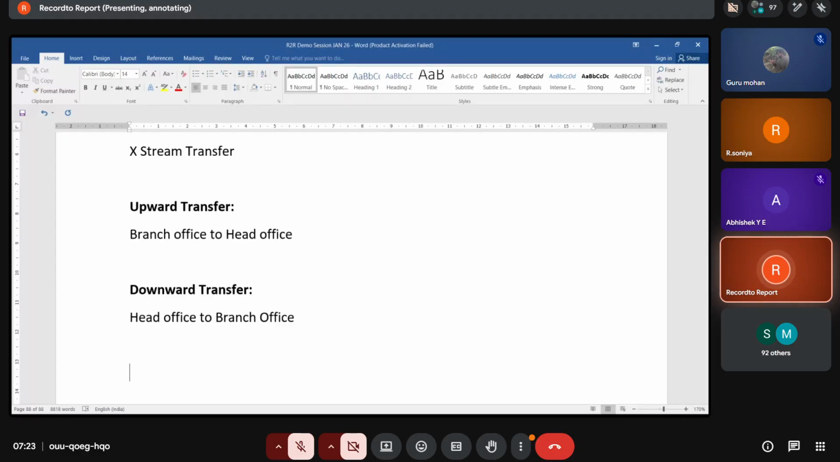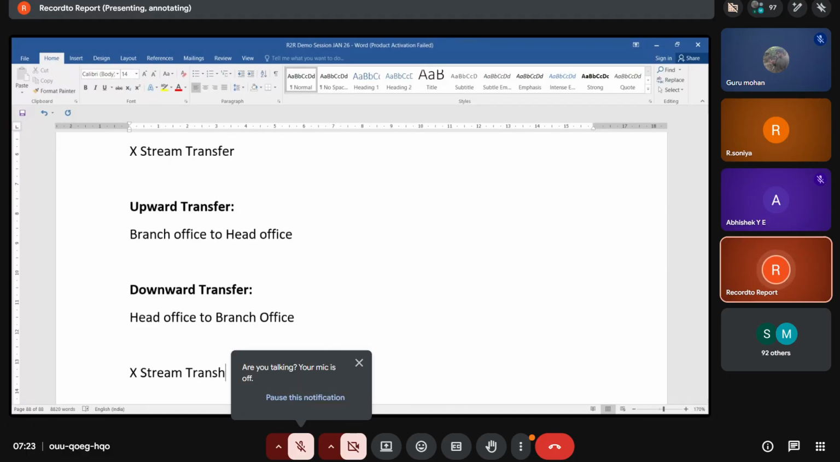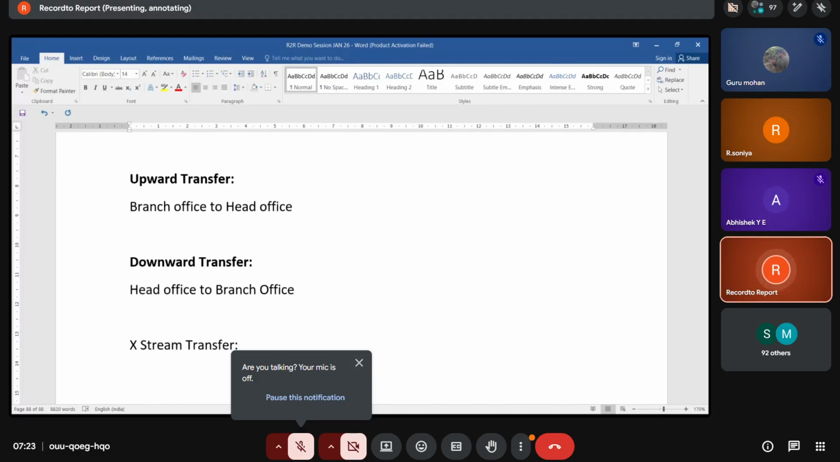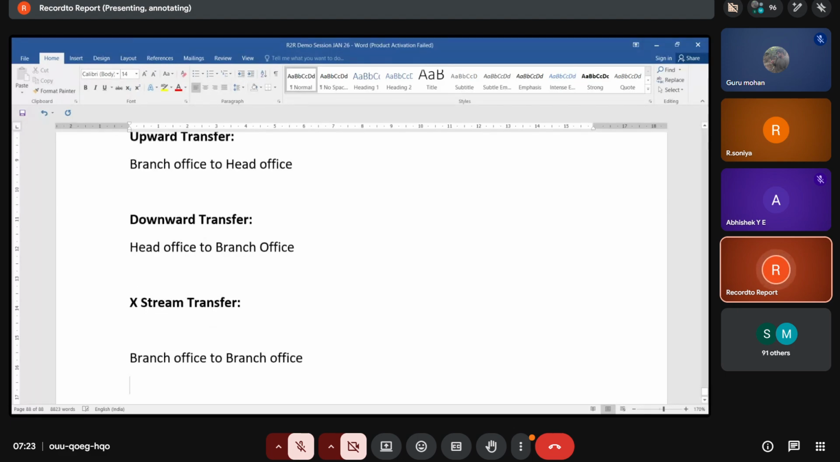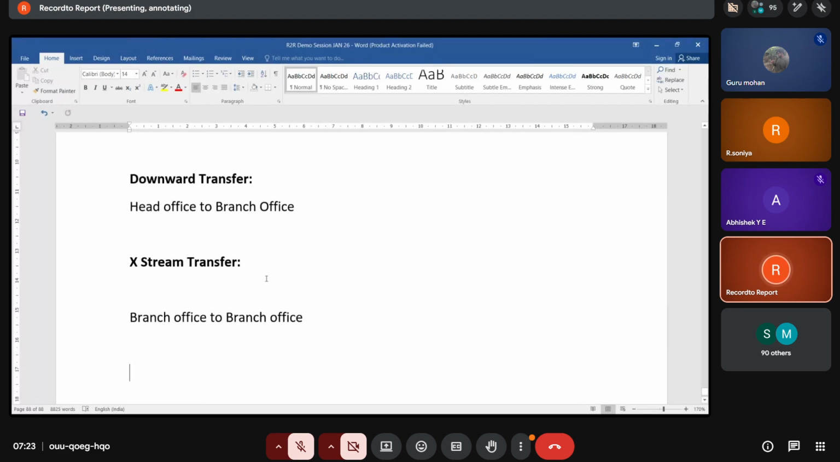So extreme transfer. What is the meaning of extreme transfer? If the asset is moved from branch office to branch office. Understand? So there are 3 types of transfers. What are the nature of transactions we need to record if an asset is moved from one location to another location? That is in the next topic, intercompany transfers.